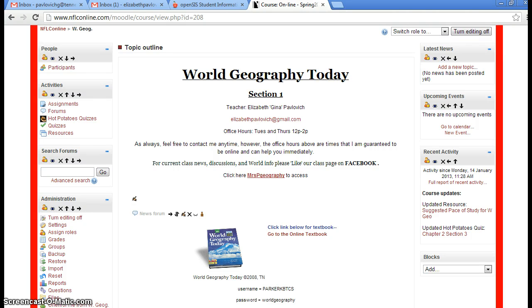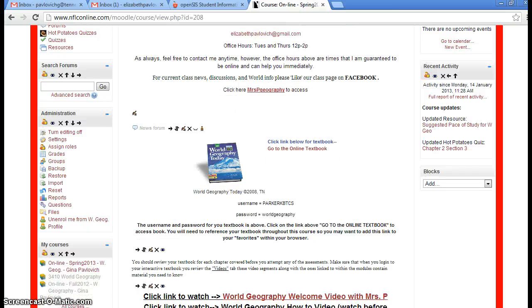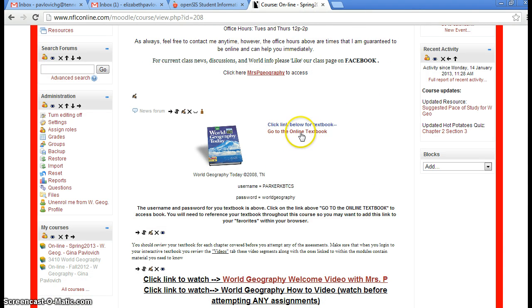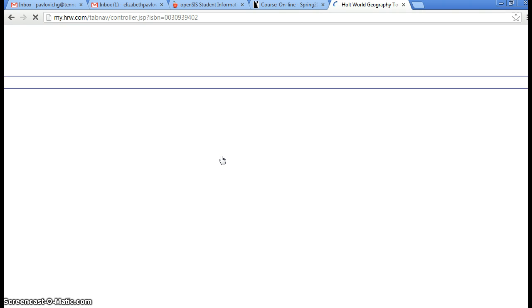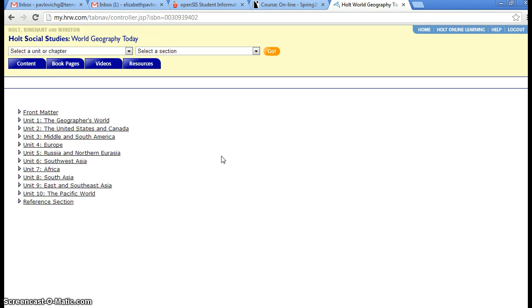The very first thing you're going to come across is the textbook, and you need to get in the habit of immediately clicking right here and opening up the textbook. You will need a username and password to get into it. Now I've already logged in once, so it saved it, so I can just click log in and it's going to take me there automatically. This will happen for you too. After you've used the username and password that first time, the computer's going to remember it and you're going to be able to get to it much faster.